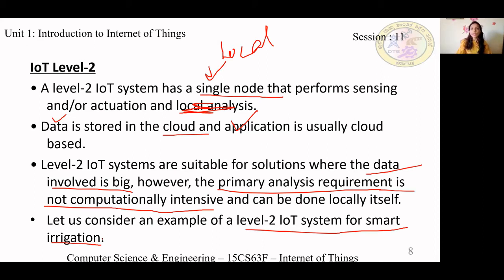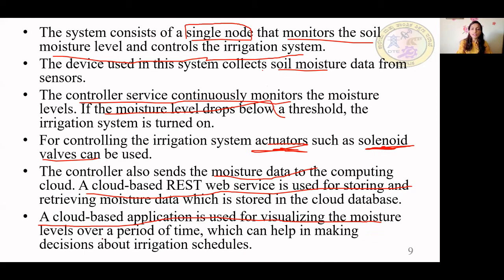They have given an example of smart irrigation wherein they use a single node which will monitor the moisture level, since it is to control the irrigation system. The devices used in the system collect soil moisture data from the sensor. The controller service will continuously check the moisture level. If the moisture level is below the threshold, the irrigation is turned on.